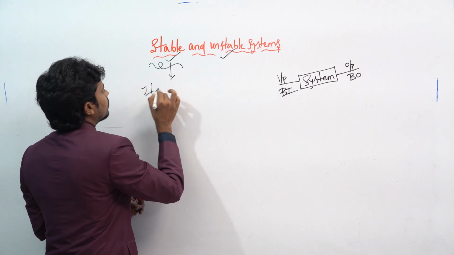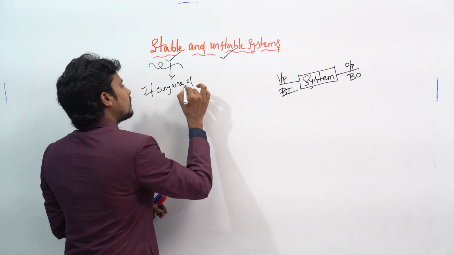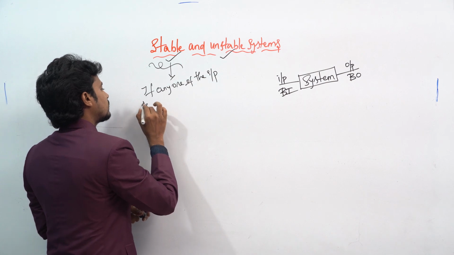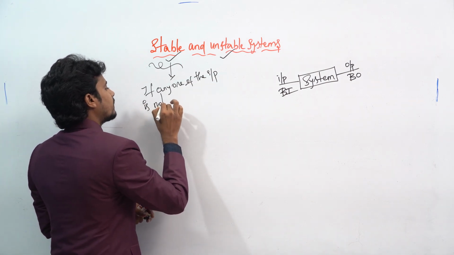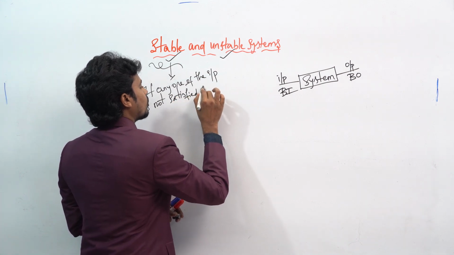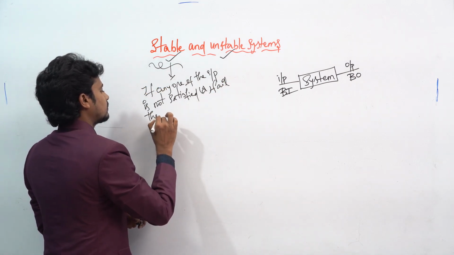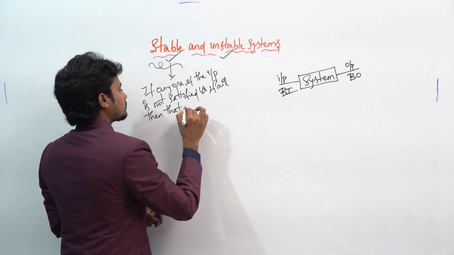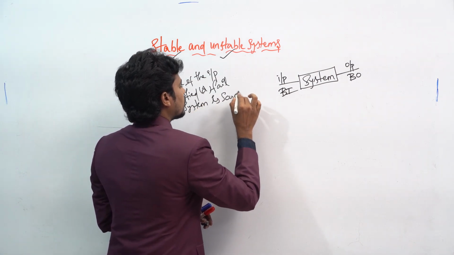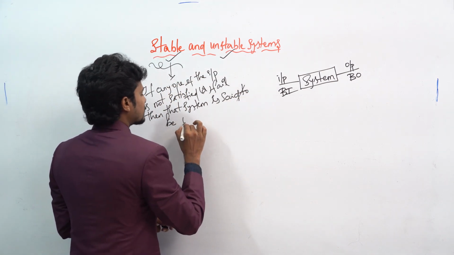If any one of the inputs is not satisfied or fails, then that system is said to be an unstable system.